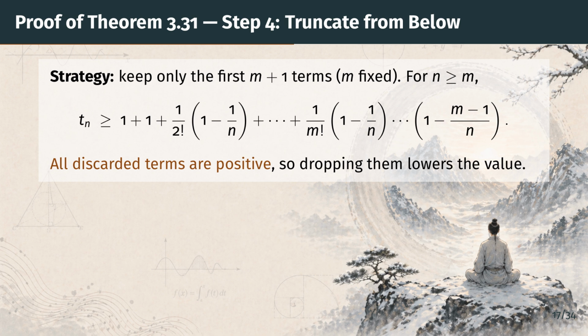For n at least m, t sub n is at least the truncated sum that keeps only the first m plus 1 terms. The point of freezing m is that the truncated sum has a fixed, finite number of terms, no matter how large n gets. That is what makes the next step possible. Let's take the limit in n.